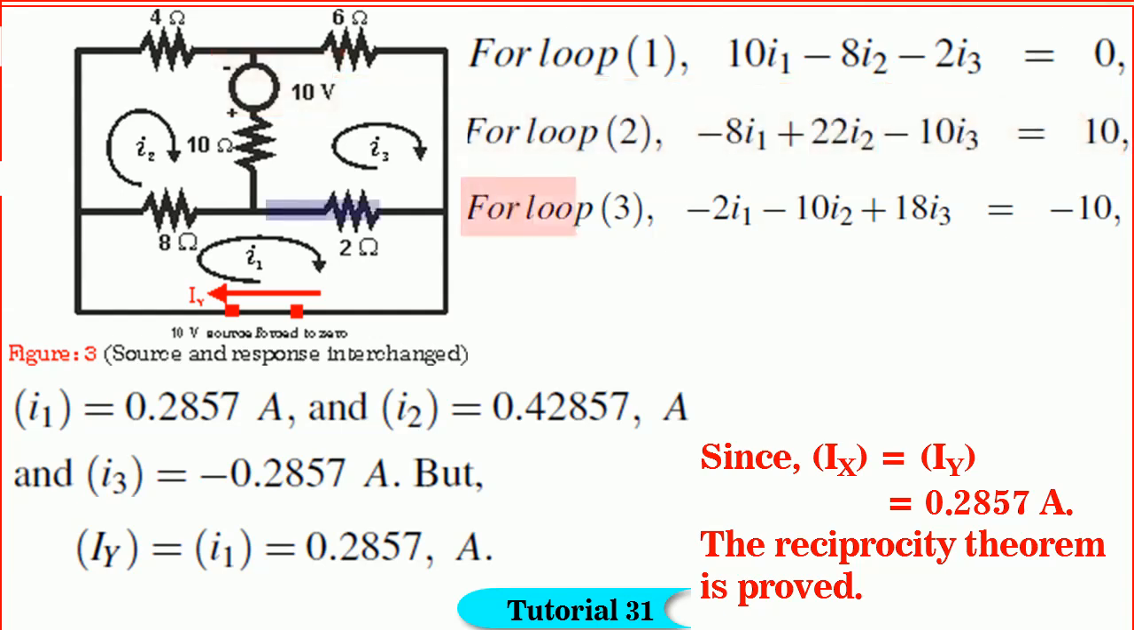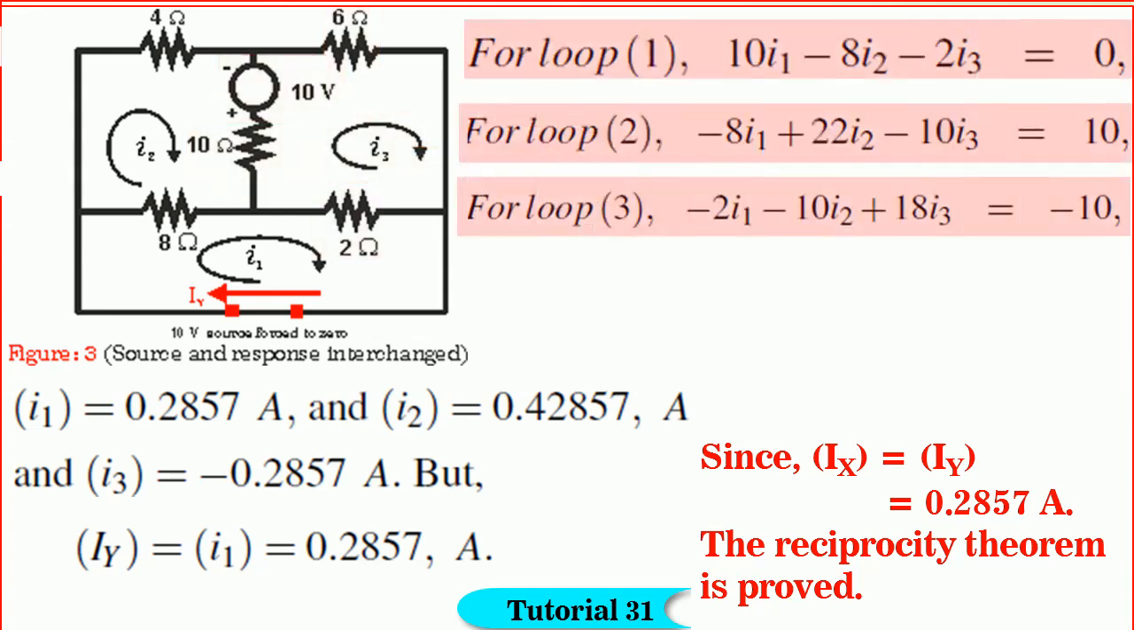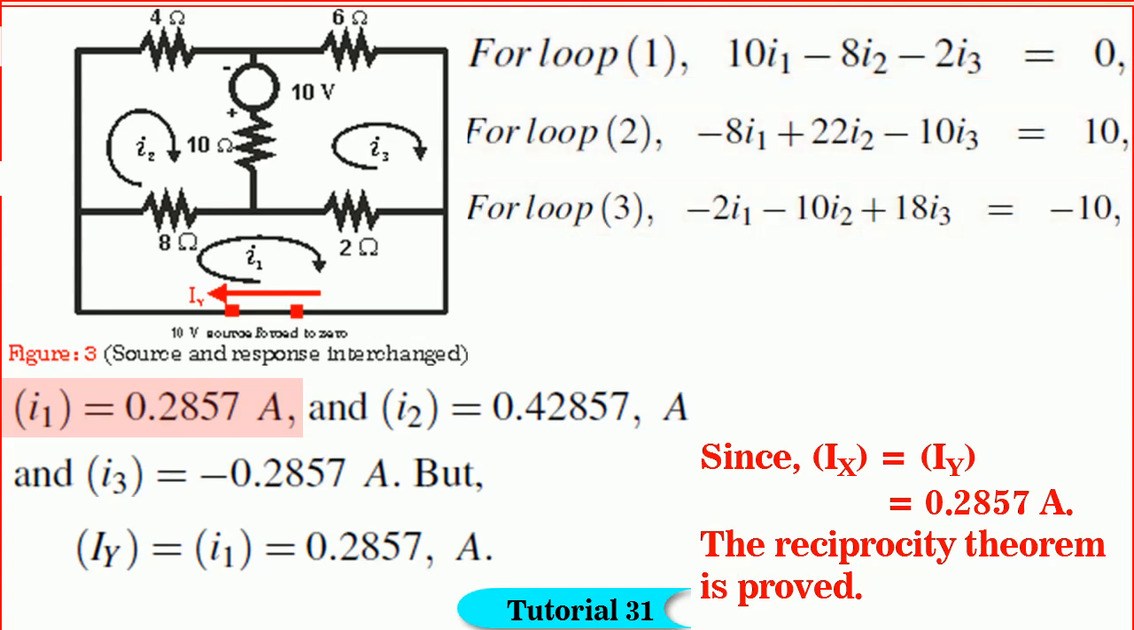to 10. And for loop 3, we get minus 2 I1 minus 10 I2 plus 18 I3 is equal to minus 10. Friends, by solving the 3 simultaneous balance equations, we get I1 is equal to 0.2857 amperes and I2 is equal to 0.42857 amperes and I3 is equal to minus